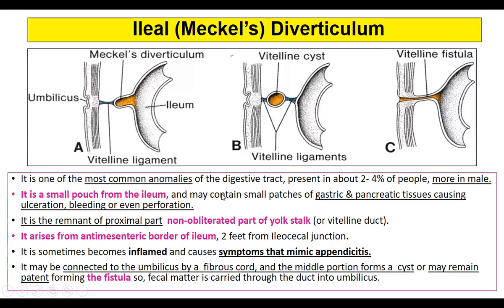It may contain small patches of gastric or pancreatic tissue, causing ulceration, bleeding, or even perforation. So there might be ectopic pancreas or gastric tissue, or some other structures might grow here as ectopic structures, and this is also a site for ulceration, bleeding, or even perforation.